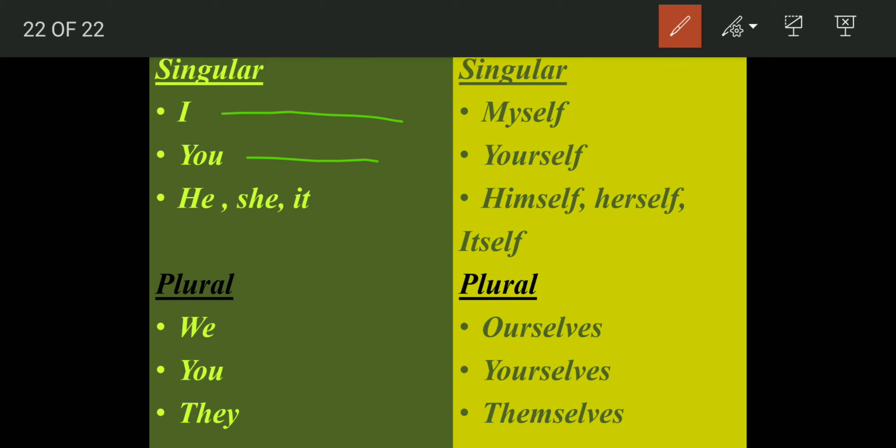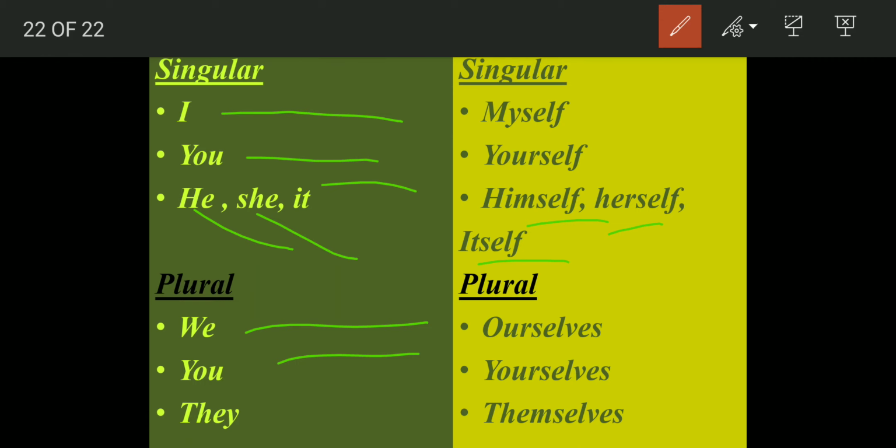For he, he will do it himself, she will do it herself, it will do it itself. So for these pronouns, this is the reflexive pronoun that we use. In case of plural, we say we will do it ourselves, you do it yourselves. If you're talking in a plural sense, you people do it among yourselves only.